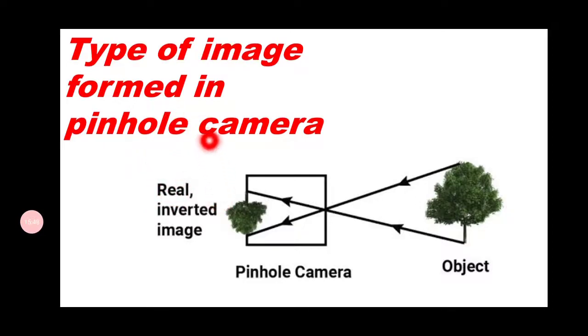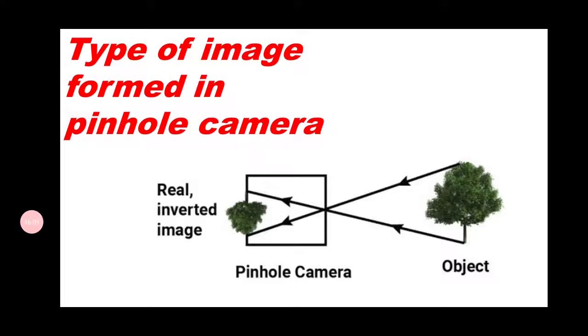So here, inside a pinhole camera, the tracing paper acts as a screen. The image can be formed on the screen, which is called a real image. And a virtual image is an image which cannot be captured on a screen.